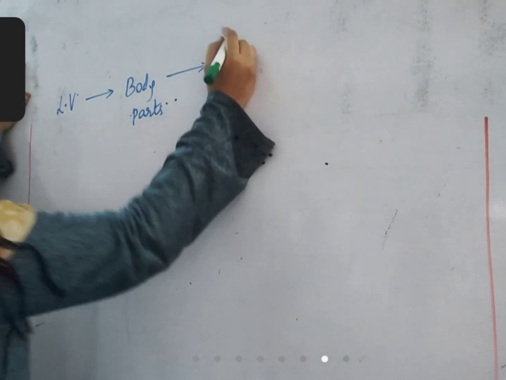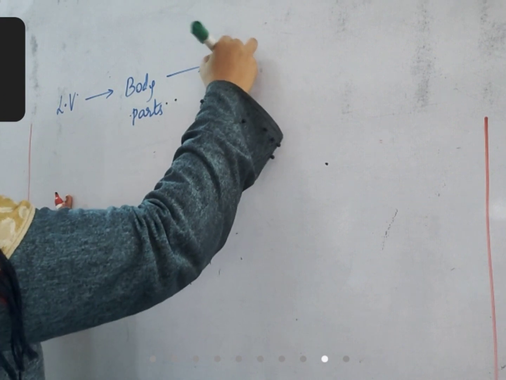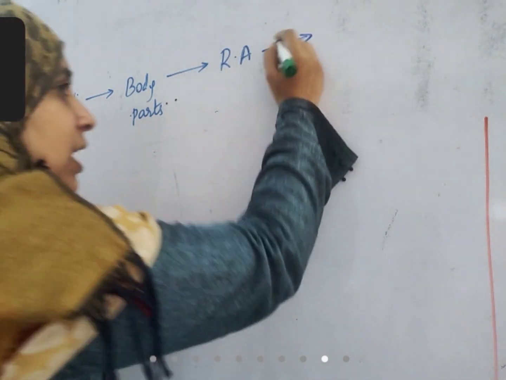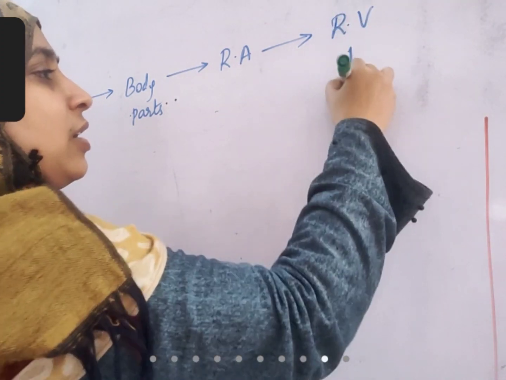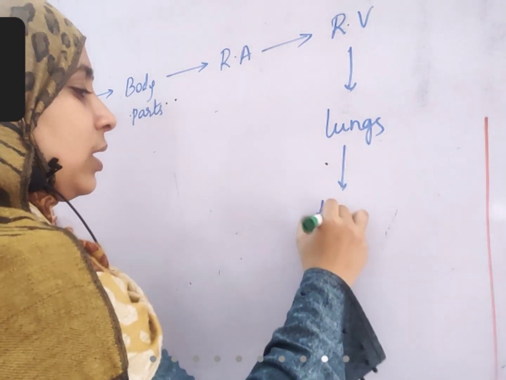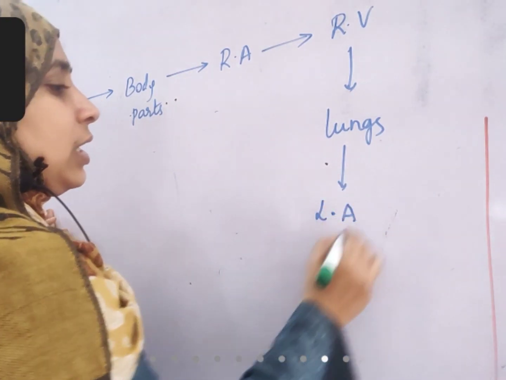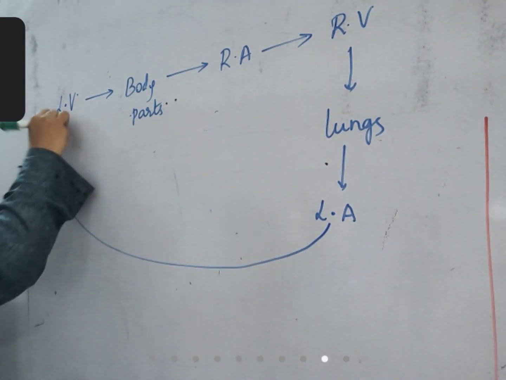And from there, blood moves to right auricle. From there, blood moves to right ventricle. From there to lungs. Lungs to left auricle. Left auricle to left ventricle.